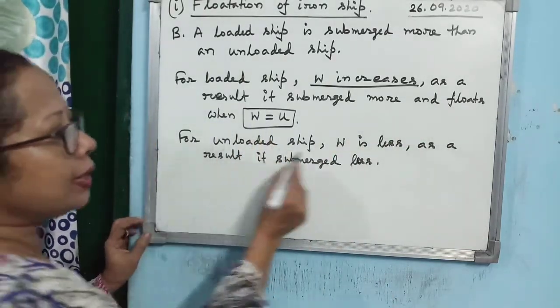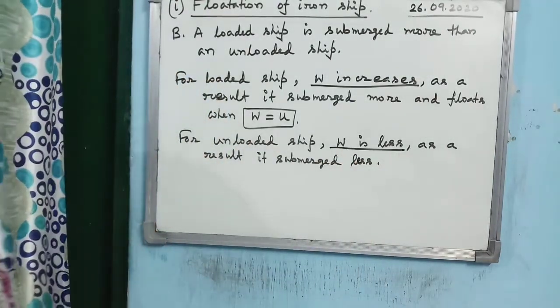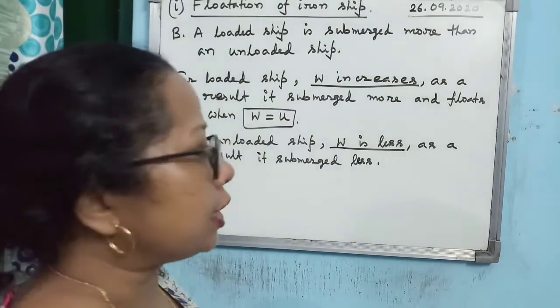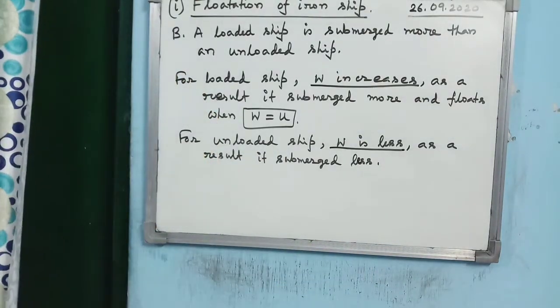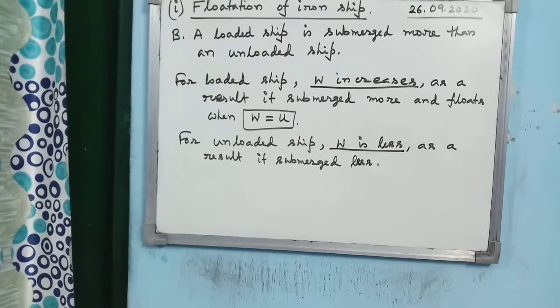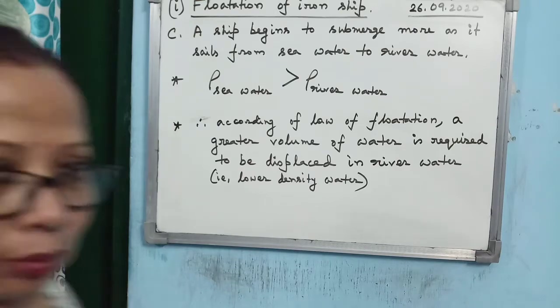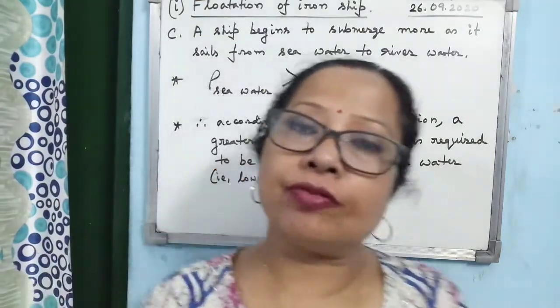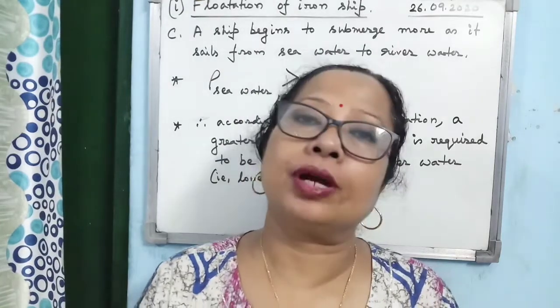And for an unloaded ship, W is less. The overall weight of the ship is less. As a result, it submerges less within the water. Now, when a ship moves from sea to river, it has been found that it submerges more within river water.